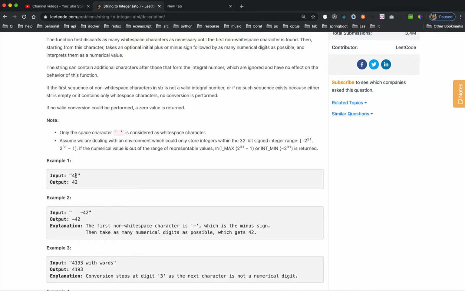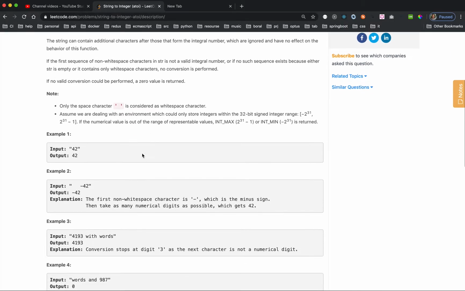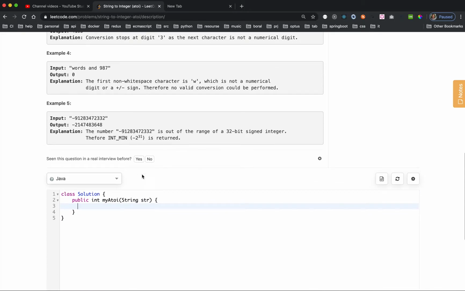Every time I get a character '2', I minus character '0'. So if I get a character '2', I minus character '0', then you will get the digit number 2. So that is the trick. Otherwise, this one is not more difficult than the previous question. So let's start the code.